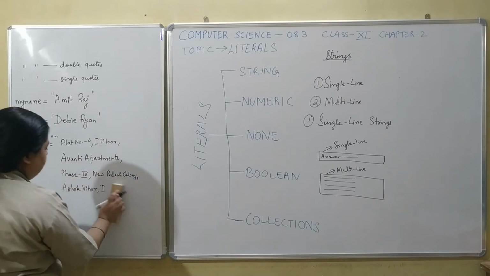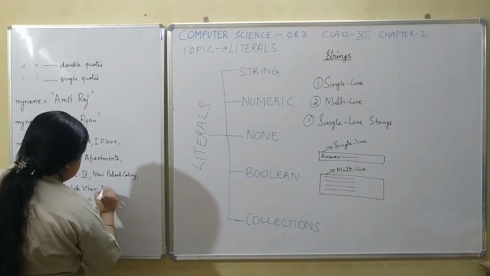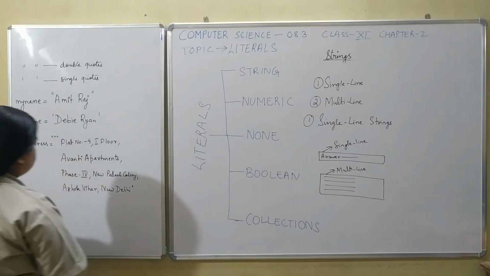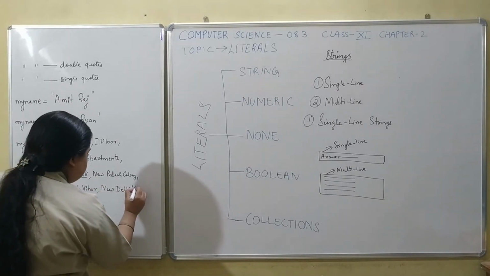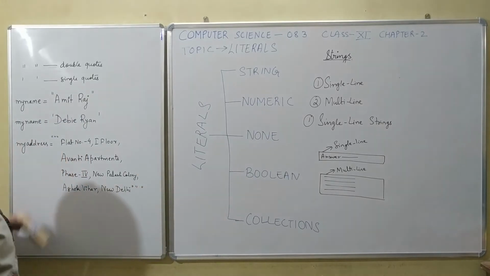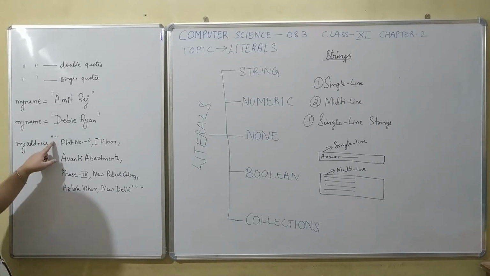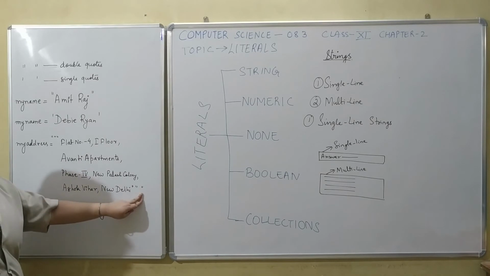It should be New Delhi. Students, this address might not exist. I have just taken a hypothetical address, and you can see that it starts with 3 double quotes and ends with 3 double quotes.